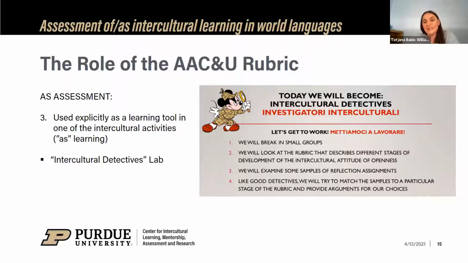And first we break students into small groups, and we give them the rubric that describes different stages of the development of openness. And then we provide them with de-identified samples of student reflection assignments. And we ask them to code them and to assess them against the rubric that was provided and analyzed. And of course, like good detectives, we say they will try to match the samples to a particular stage of the rubric, but also always provide arguments and evidence for these choices.